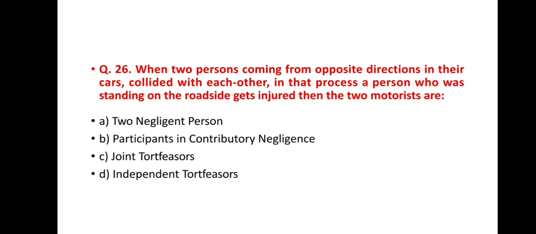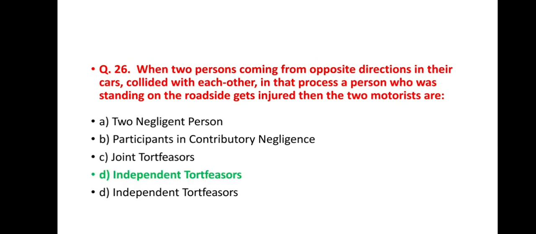Next question, question number 26. When two persons coming from opposite directions in their cars collided with each other, in that process a person who was standing on the roadside gets injured, then the two motorists are option A, two negligent persons, option B, participants in contributory negligence, option C, joint tortfeasors, and option D, independent tortfeasors. And the correct answer is option D, independent tortfeasors.